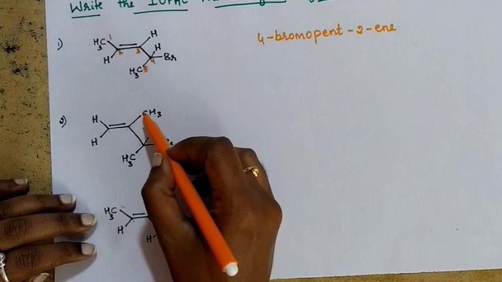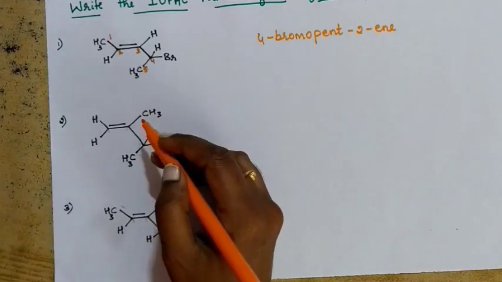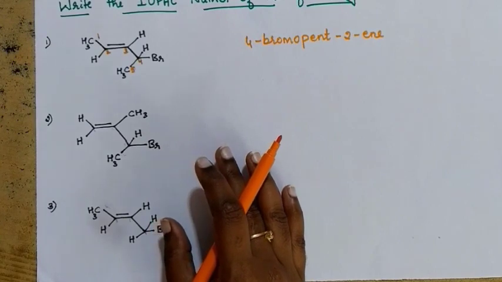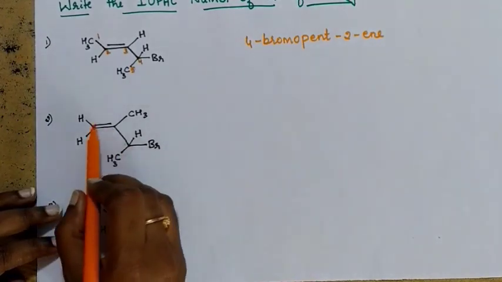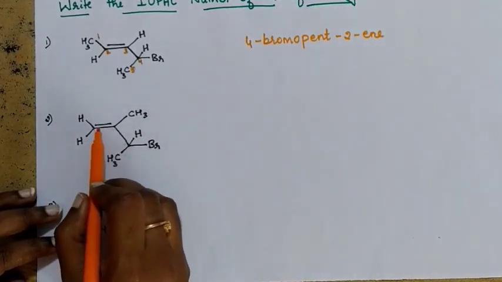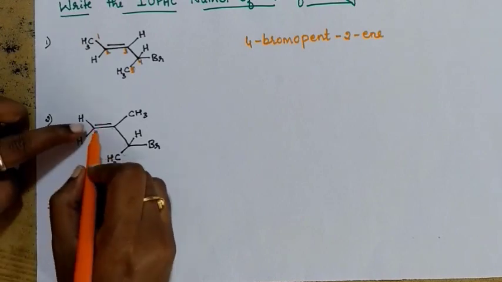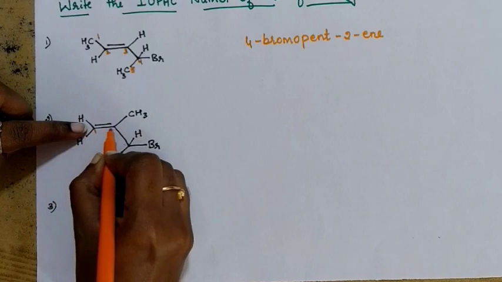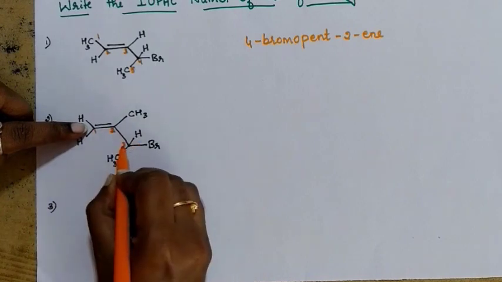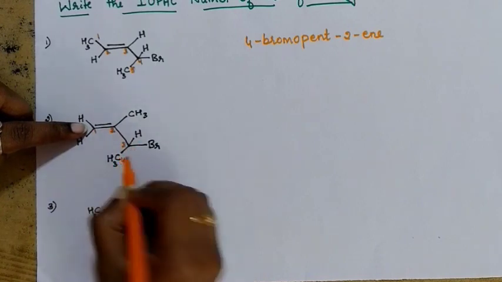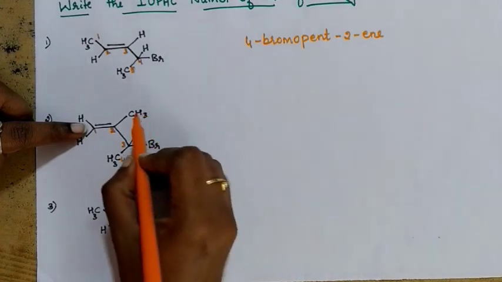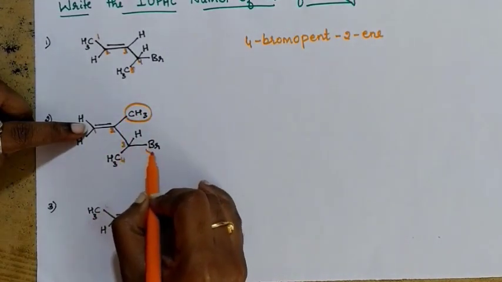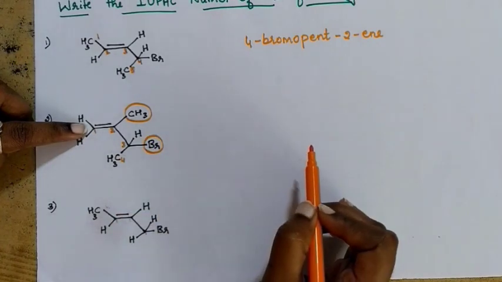So you can't start numbering from here. Because in first year we have already studied all the functional groups must be included in a parent chain. Here double bond will be considered as functional group, no? So it must be included in a parent chain. So we must start with this carbon atom. So it will become 1, 2, 3 and 4. Here methyl is one of the substituents. Bromine is one of the substituents.